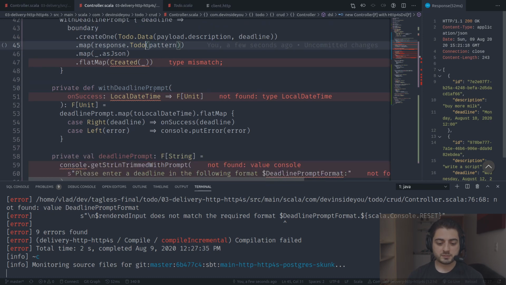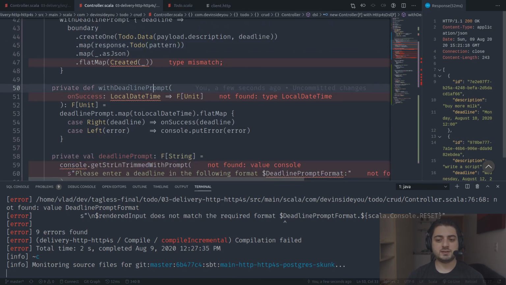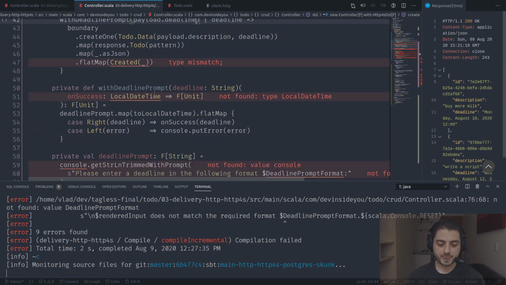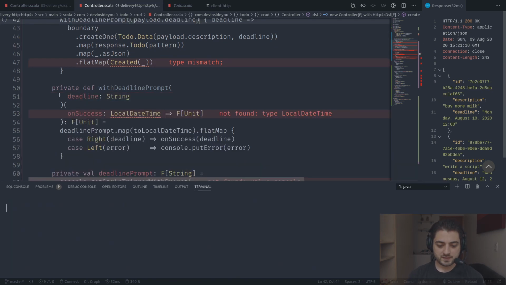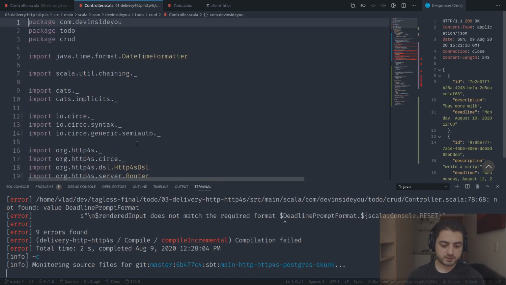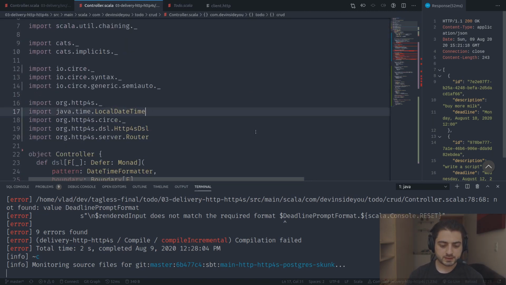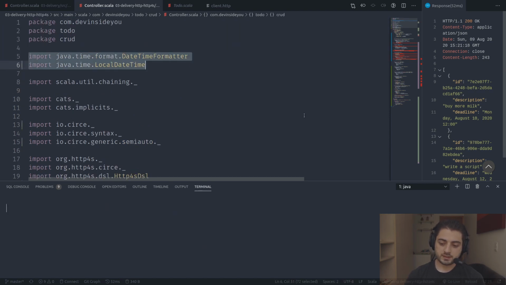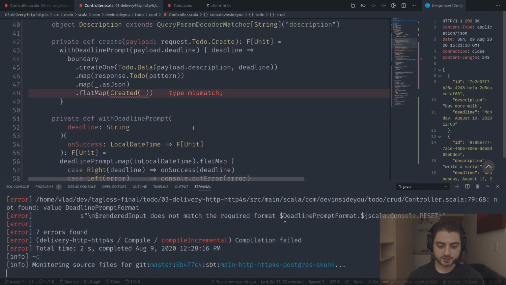So with deadline prompt, again, the deadline is already passed in, so we need to do the same trick as we were doing before, right? So we're going to say deadline is already here. Deadline is a string, and so with deadline prompt is going to pass it in over here, payload.deadline. Okay. So we have that. We don't have the local datetime, really. Let's import it. Let's make sure that it's at the top. Like this. Like that.